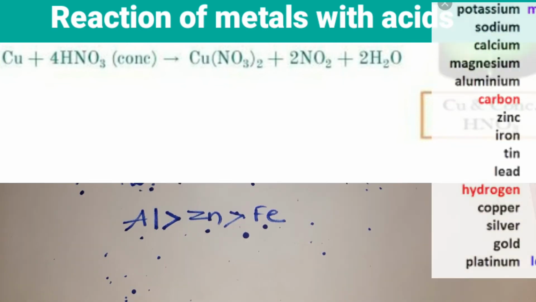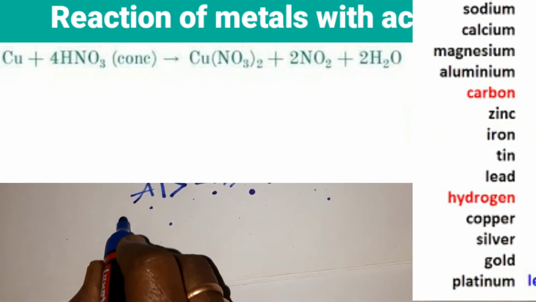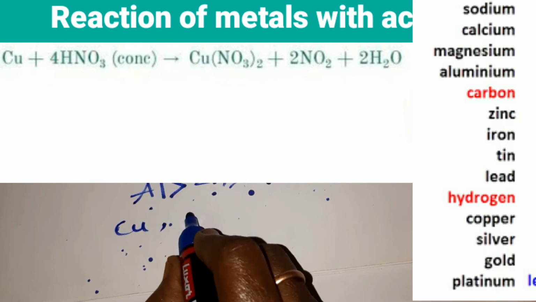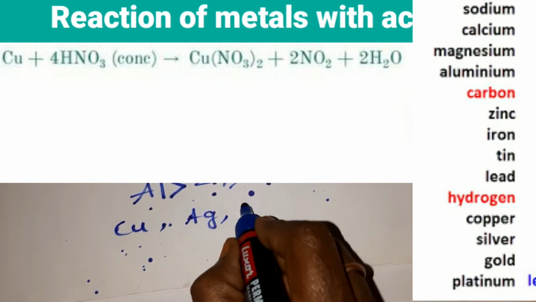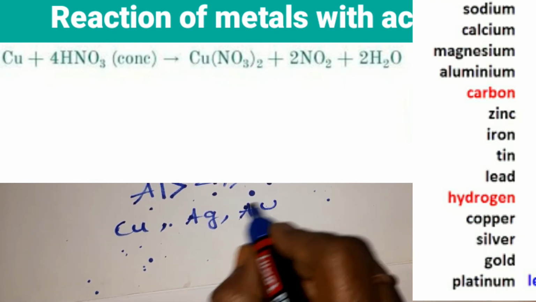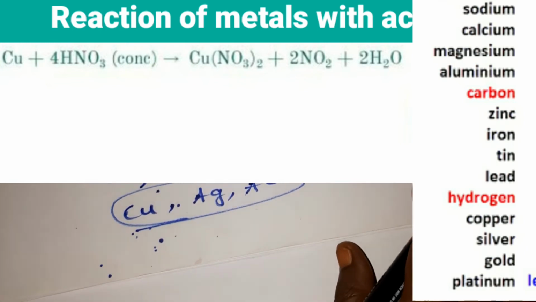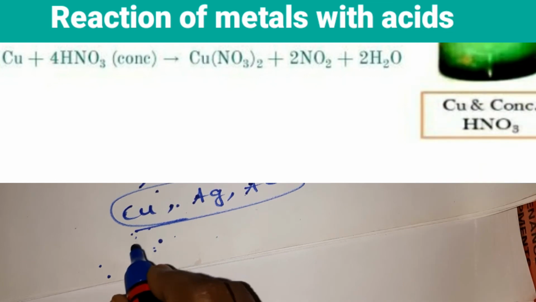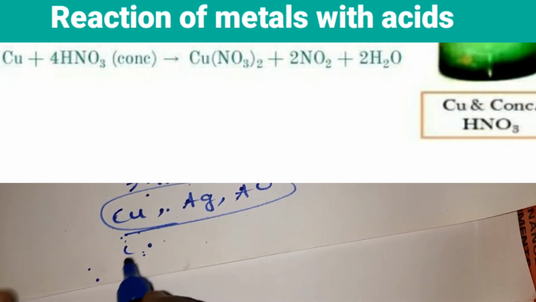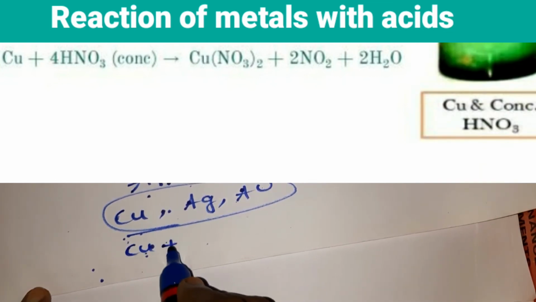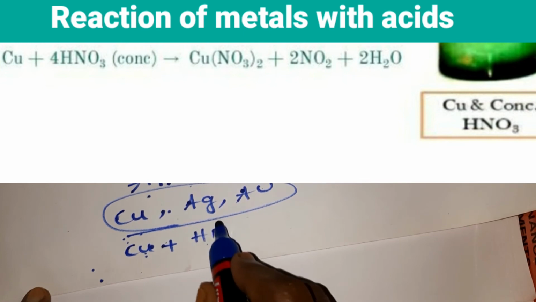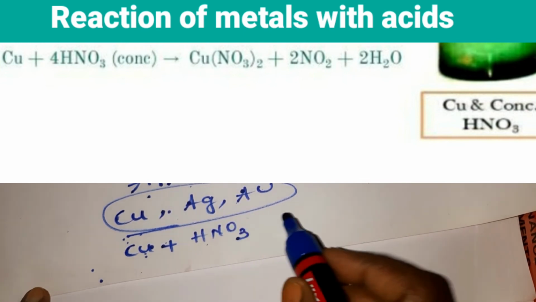For example, you can take, I told you, copper, then silver, Ag, then you can take gold, Au. So these are the metals which do not show any reaction. But if you make these react, for example, if you take copper and make it react with nitric acid, HNO3. What is the formula for nitric acid, children?